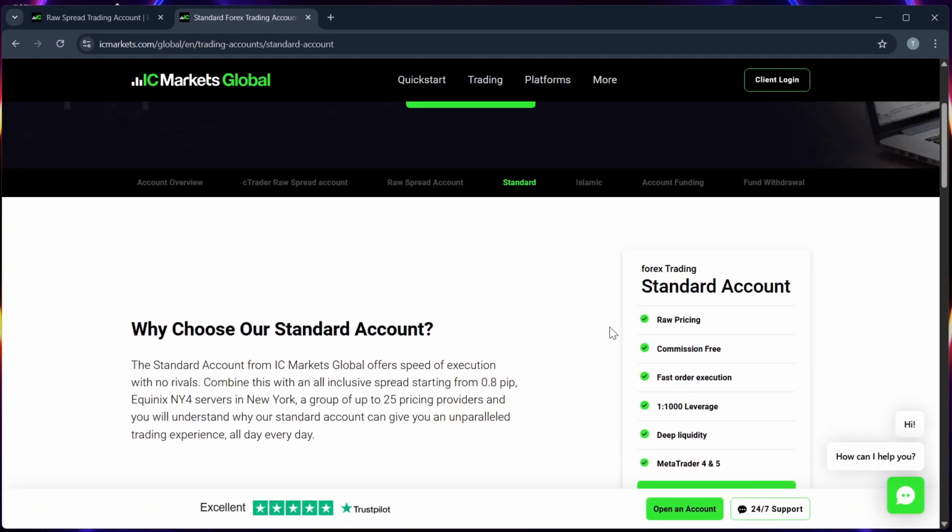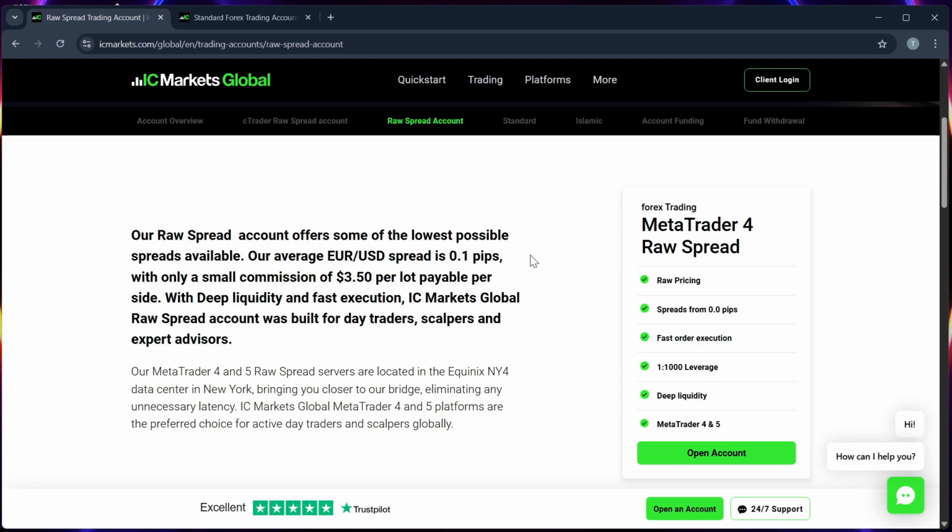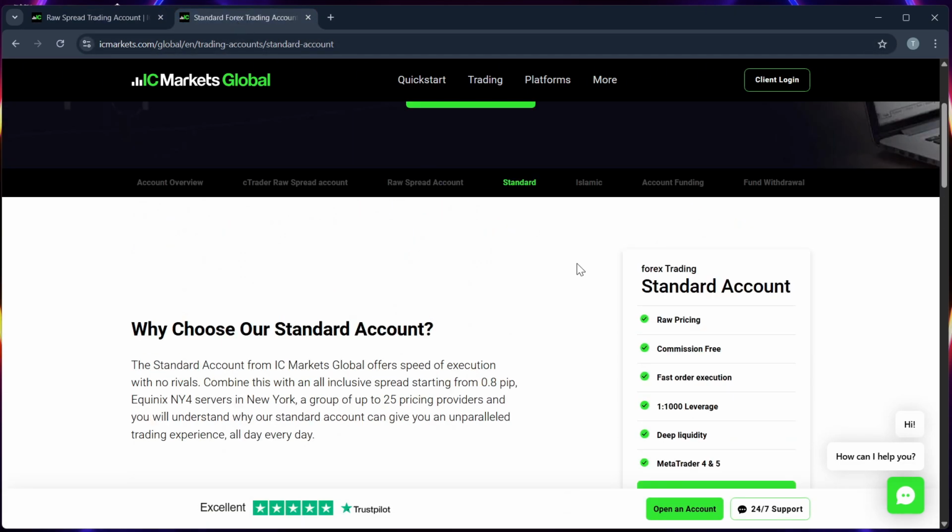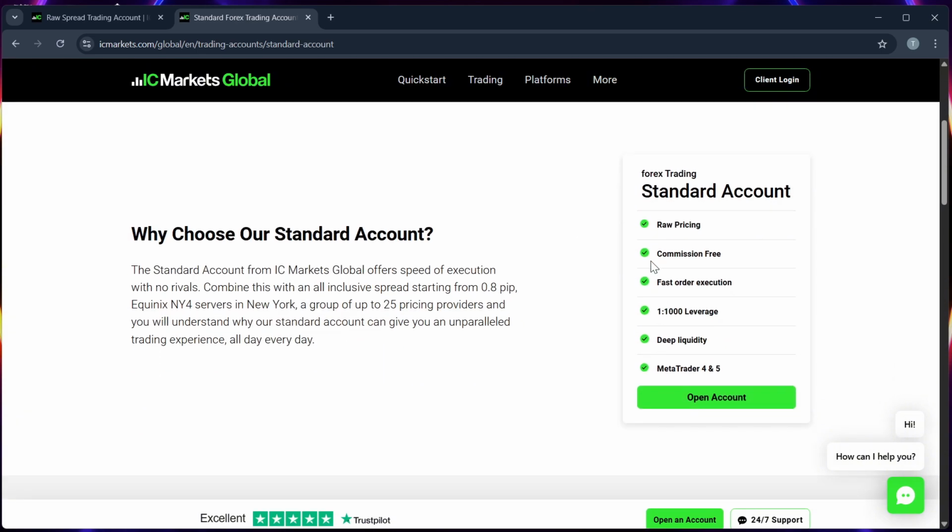So, here's how they compare. Number 1, trading costs. Raw spread has lower spreads but with commissions, while standard account has no commissions but wider spreads, making it better for small volume trades.